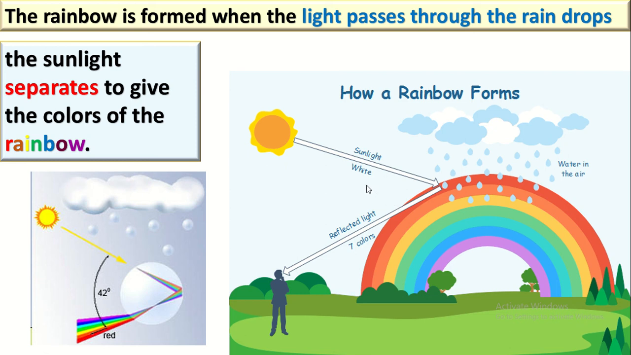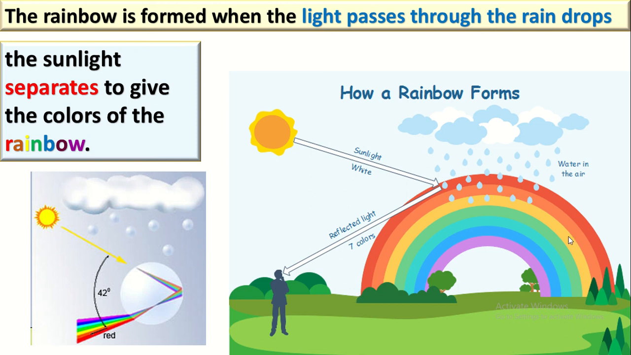So, how does the rainbow form again? When the sunlight passes inside the raindrops, the sunlight separates into seven different colors, which is called the rainbow.